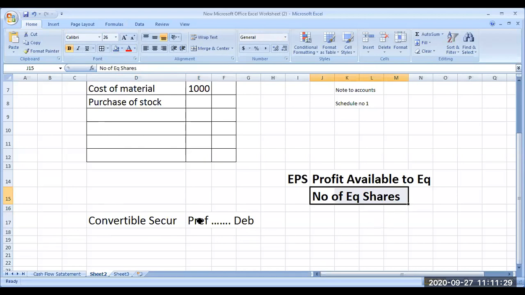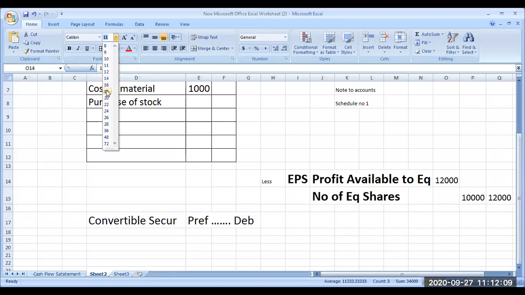Are you able to understand my point? Preference shares and debentures are there today with the right of converting them into equity shares anytime. If that gets converted, your number of equity shares will increase. If the number of shares increases, your EPS will reduce. How? The denominator is increasing from 10,000 shares to 12,000 shares. Say, for example, the amount available for equity shareholders is 12,000 only, the net profit after payment of everything.